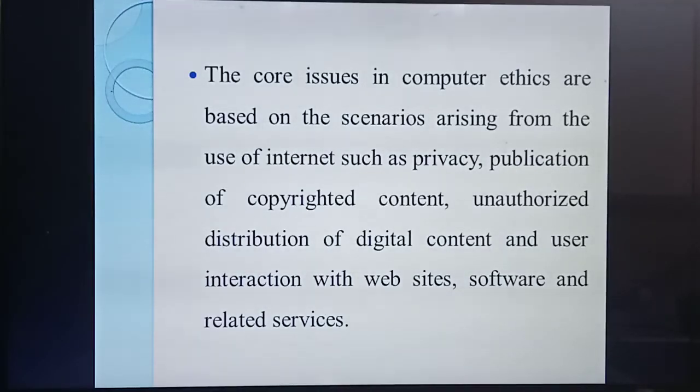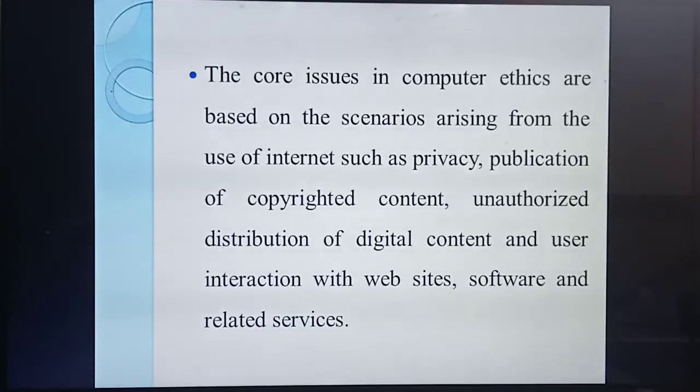Then, publication of copyrighted content. What do you mean by publication of copyrighted content? You might have heard about some websites like thiritvcd.com. Some unauthorized websites are there. What does copyrighted content mean? If they are releasing one film, who is the authorized person for that? Maybe the director or producer.